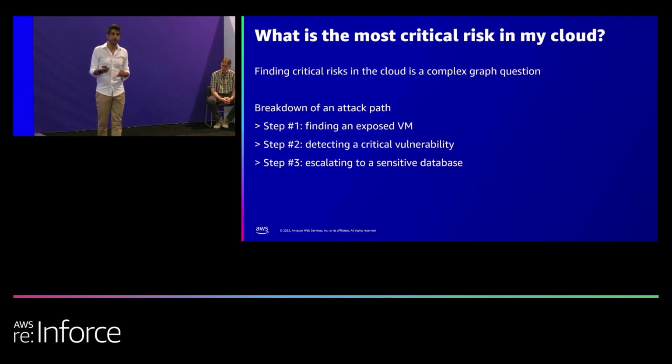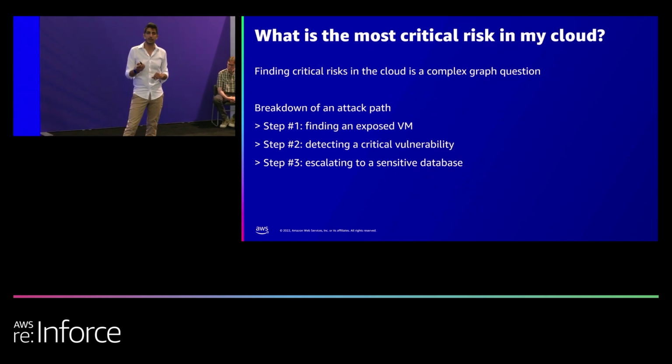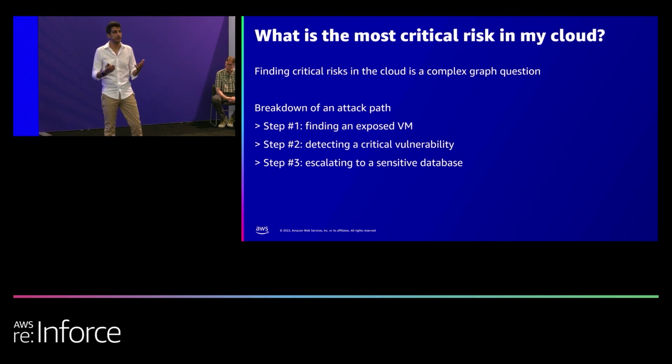And this is where we actually modeled cloud security on a graph. What do we need to model on a graph when it comes to cloud security? We need to identify attack paths. What is an attack path? What is a critical attack path? Actually, it's an exposure that allows an external threat actor to compromise a resource and get into a high value asset, such as an admin account or a sensitive bucket or a sensitive database. This is an entire attack path. And if I'm able to identify these attack paths in your cloud environment within minutes, you can also fix those in minutes because you know these are the attack paths you should find.